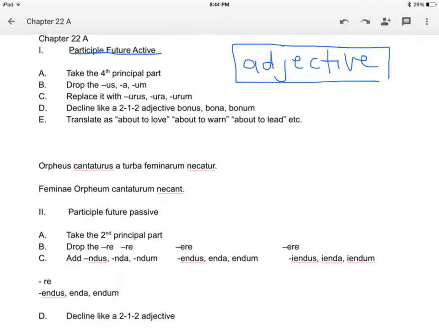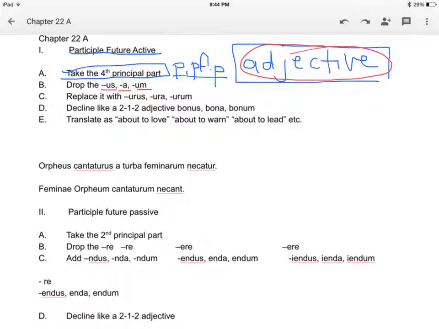In order to form the participle future active, you take the fourth principal part. Now remember, the fourth principal part is itself a participle. The fourth principal part is the participle perfect passive. So you take the fourth principal part, and since the participle is an adjective, that means that it has a masculine, feminine, and neuter form.